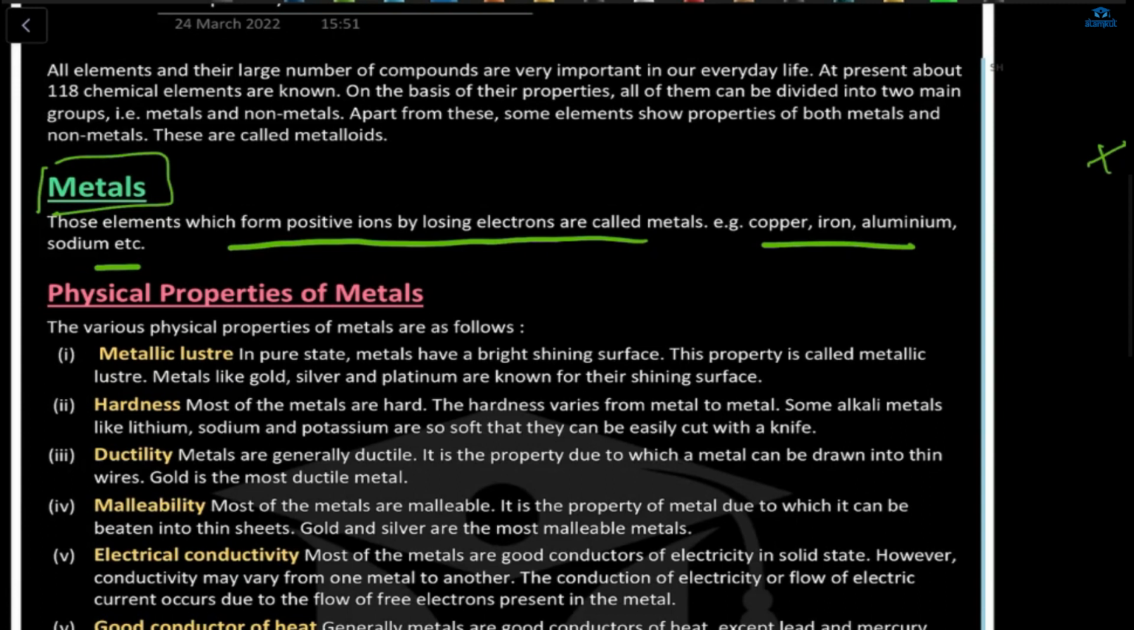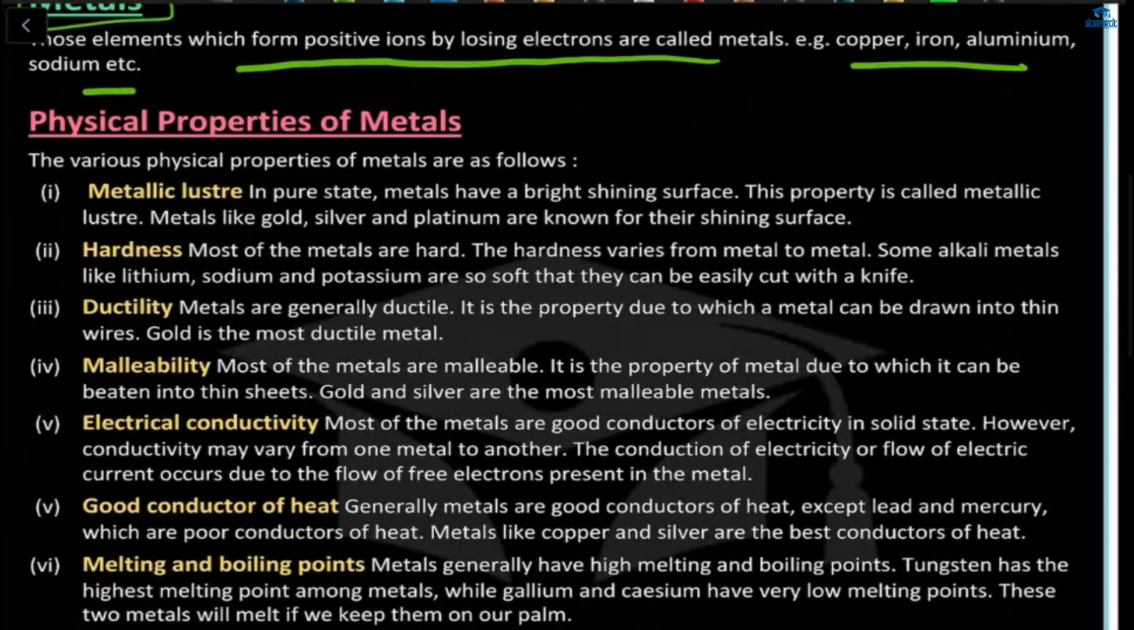Now, what are the physical properties of metals? Metals will have a metallic luster, and they will have a bright, shiny surface, right? They're good conductors of heat. Yes, it is. Metal is a good conductor of heat. So what is metallic luster? For example, gold, silver, platinum. They all have a shiny surface. So those are known as metallic luster, which is one of the physical properties of a metal.